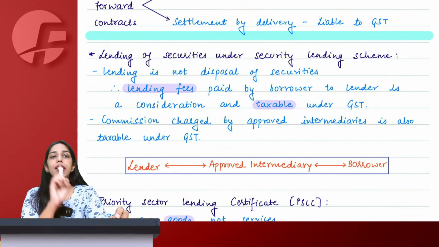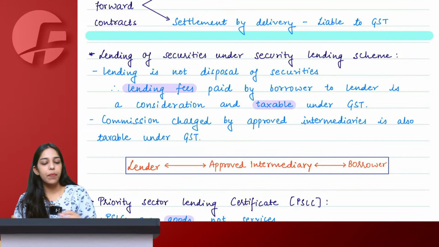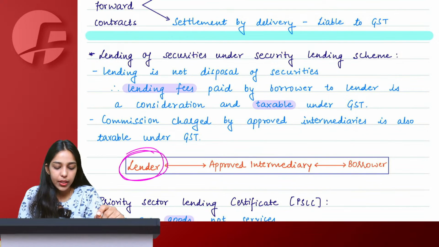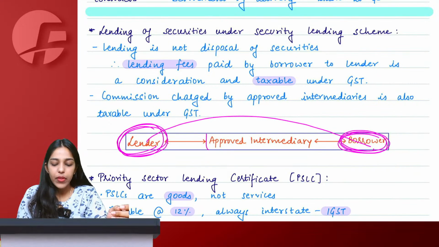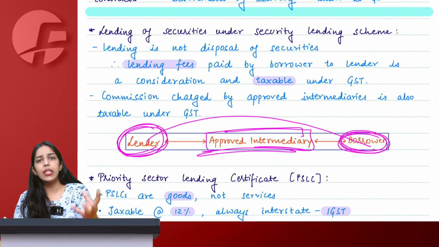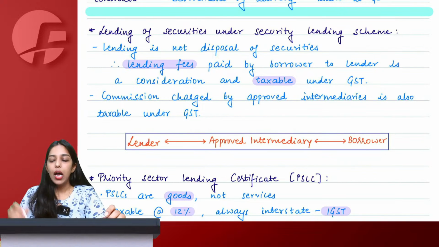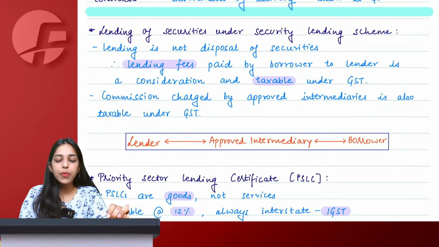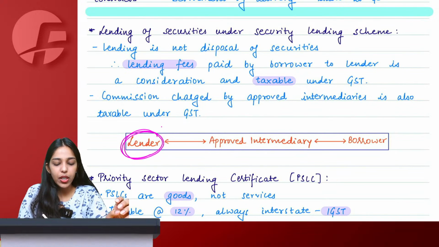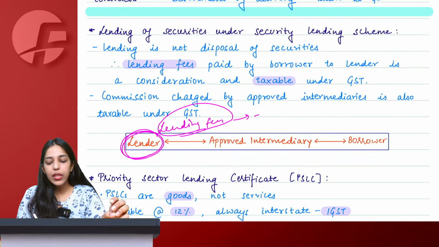This is known as the security lending scheme. So what happens is, a lender would lend some shares to the borrower, but this does not happen directly, of course. There is some approved intermediary in between, and through this stock market approved intermediary, a borrower can borrow these shares, trade into them and then return these shares back to the original lender. Now obviously this will not happen for free. Lender would be charging some kind of lending fees.